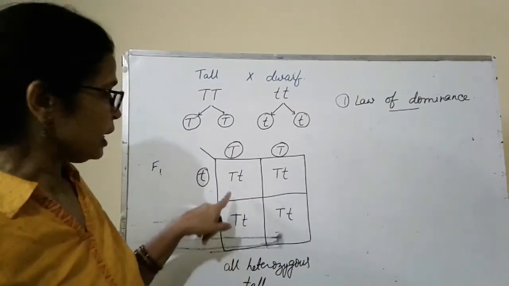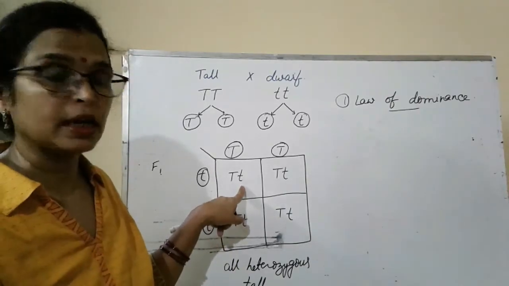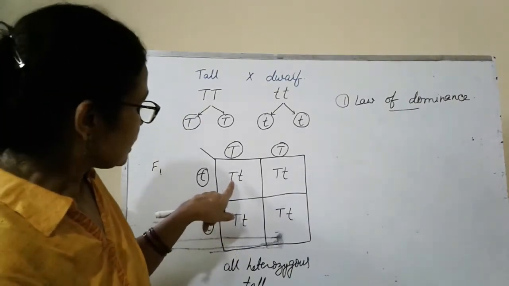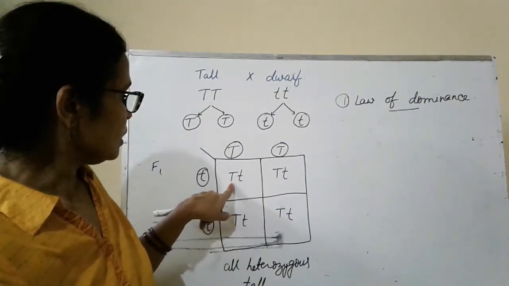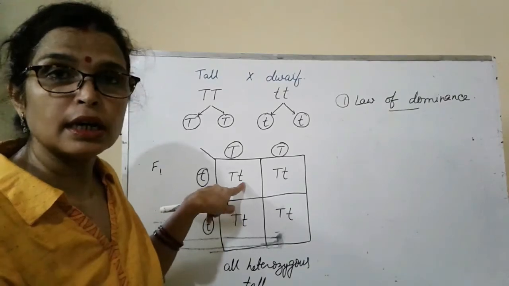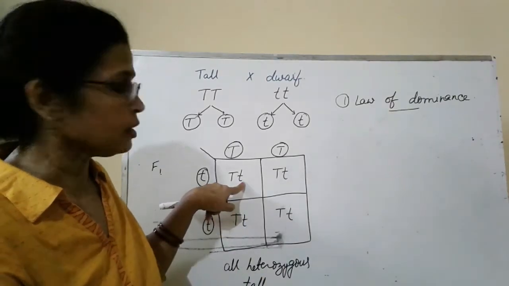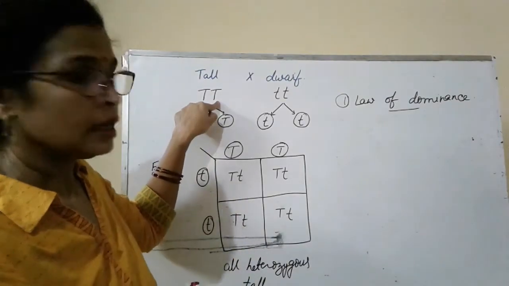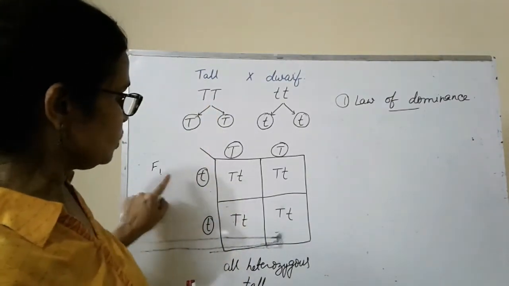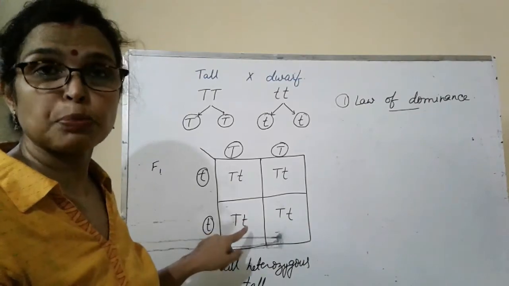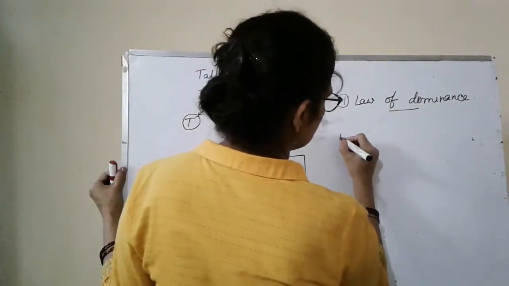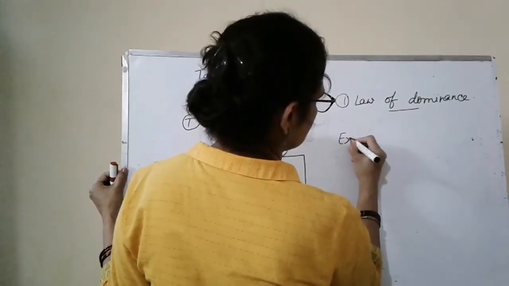And if the pairs are dissimilar, like capital T, small t, one member of the pair dominates over the other member of the pair. That means if we start with the pure line, in the F1 generation only one character is expressed, and Mendel called that expressed character the dominant character.